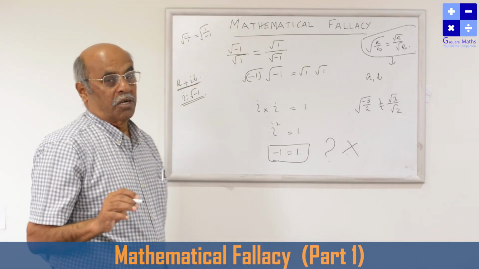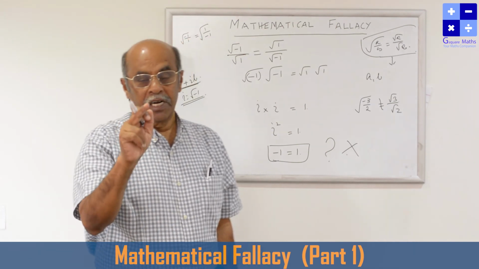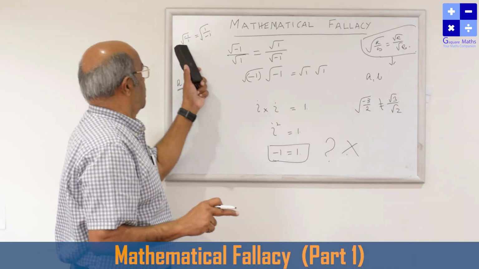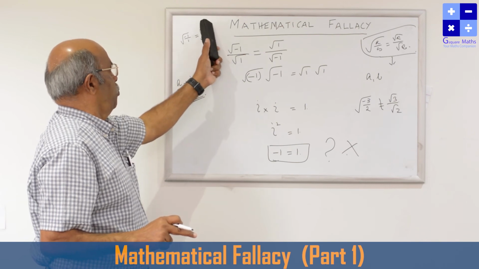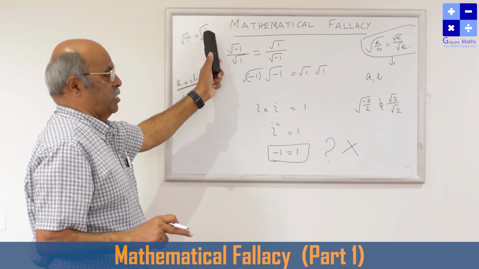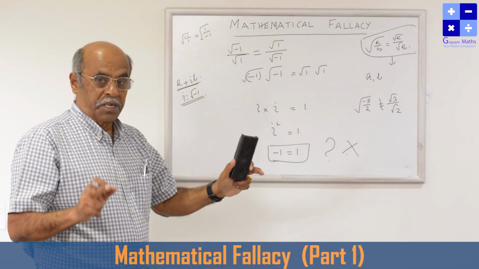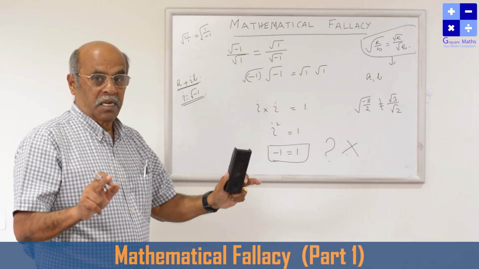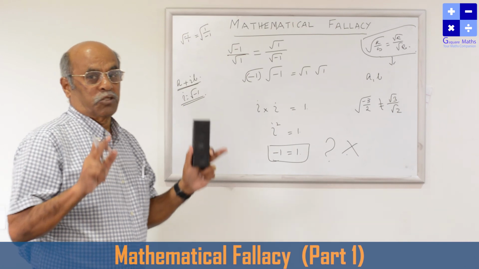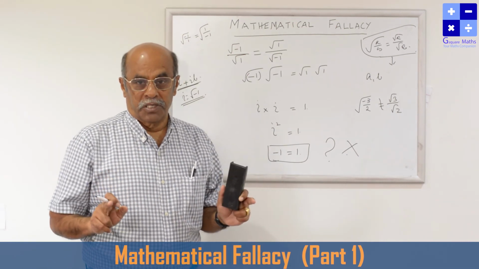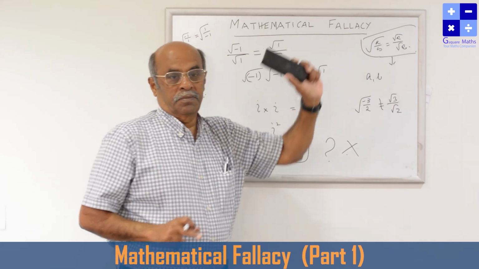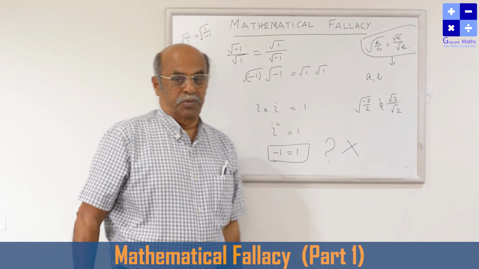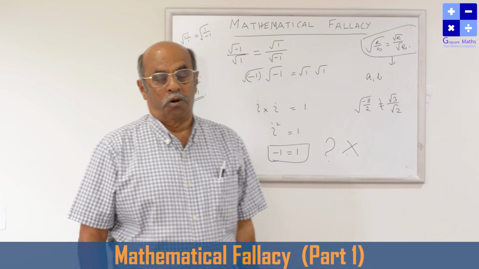That is not right, because on this side the numerator is negative and the denominator is positive, and on this side the numerator is positive and the denominator is negative. Both have opposite signs. If the numerator and denominator in a square root have opposite signs, we cannot apply this rule. This is the second concept. Generally, students go wrong in this.